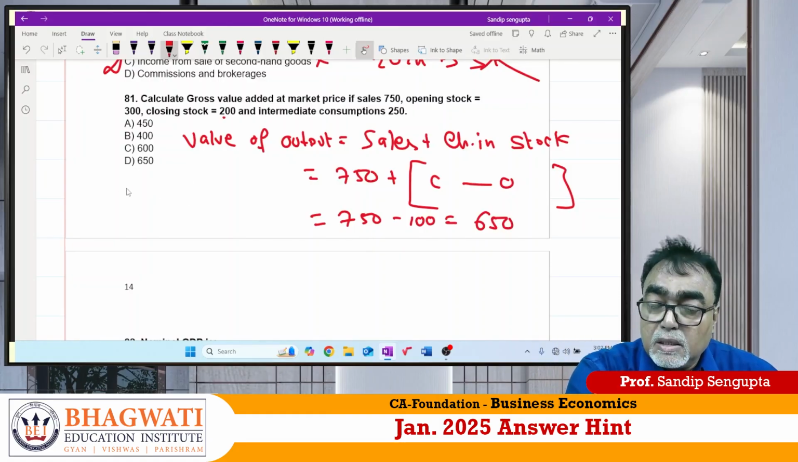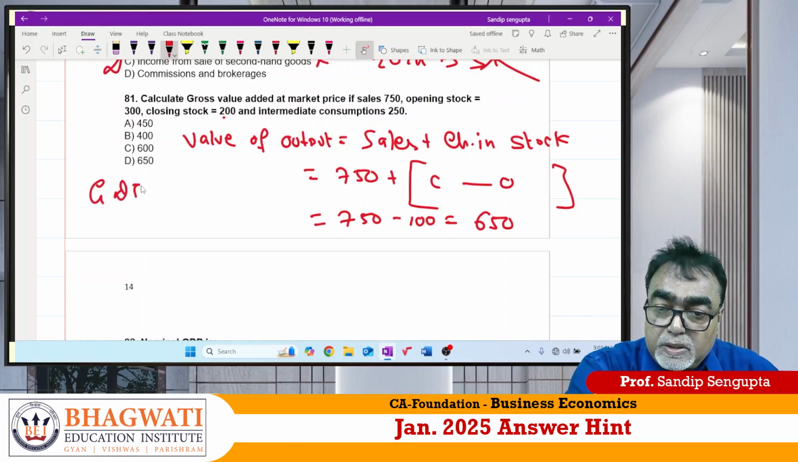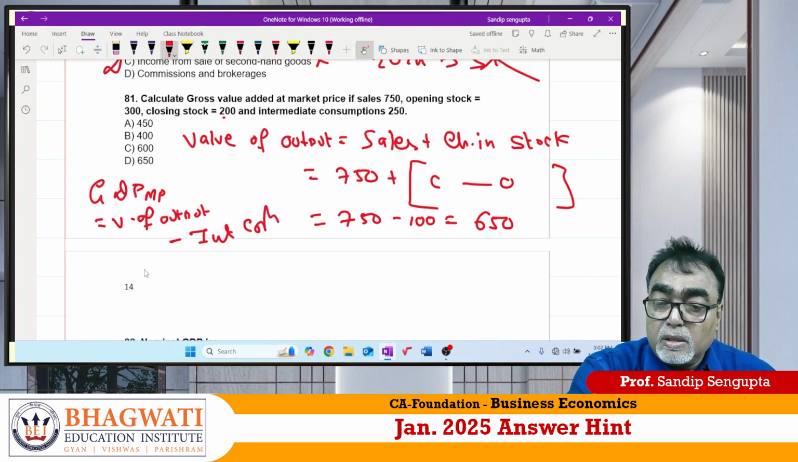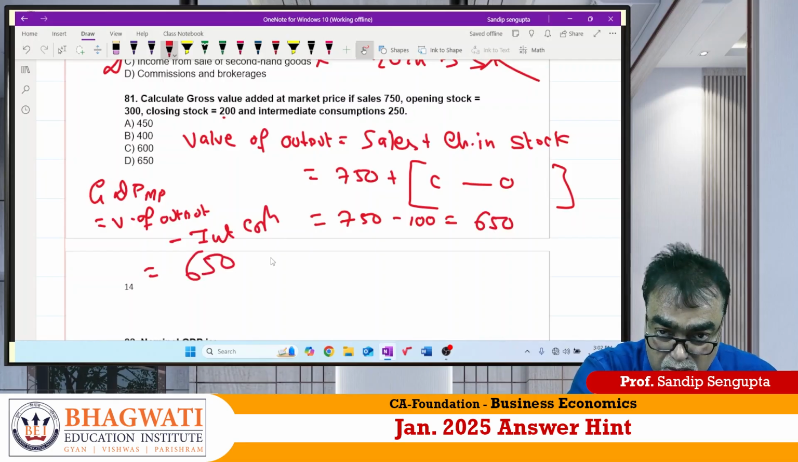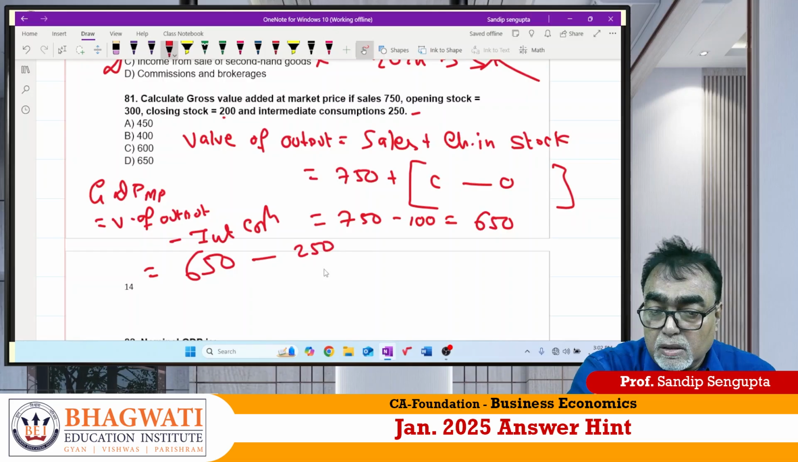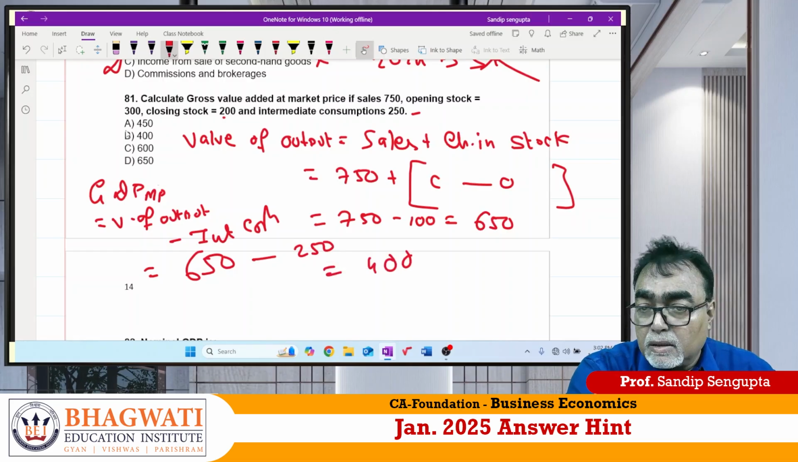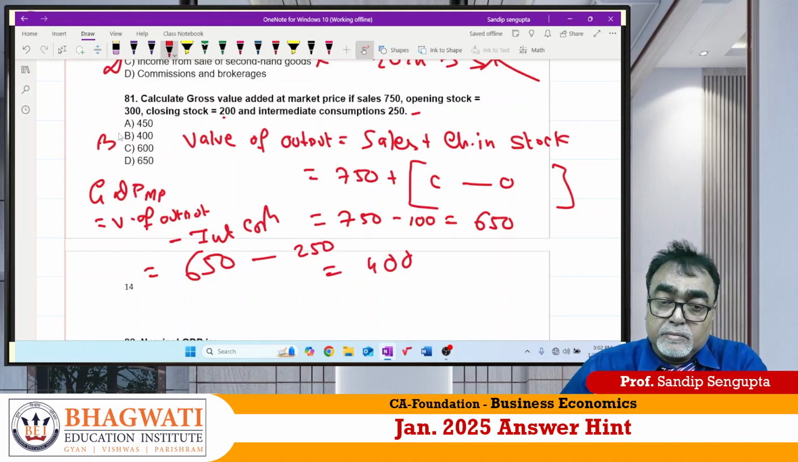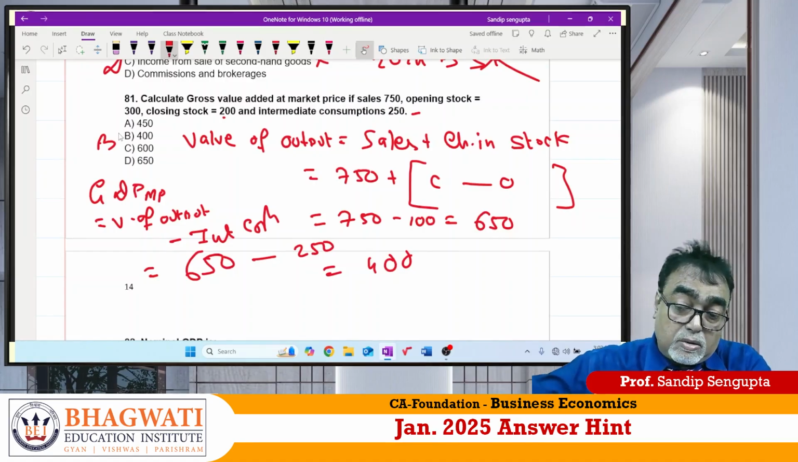Now GDP MP is value of output minus intermediate consumption. The value of output is 650, beta. How much is intermediate consumption? 250. What is the answer? 400. Simple calculation. Correct? Check, clear or not.